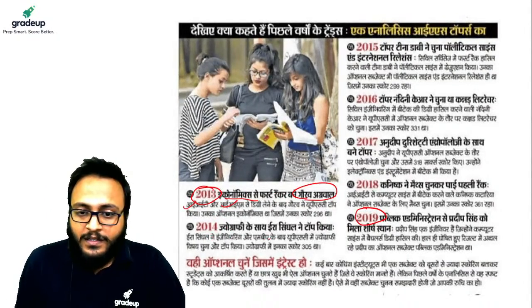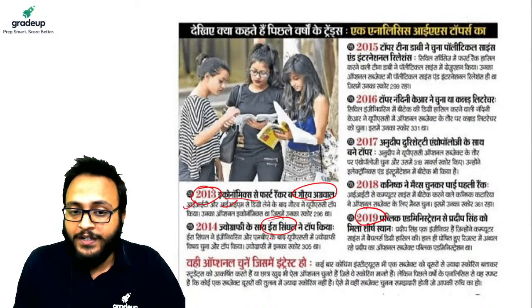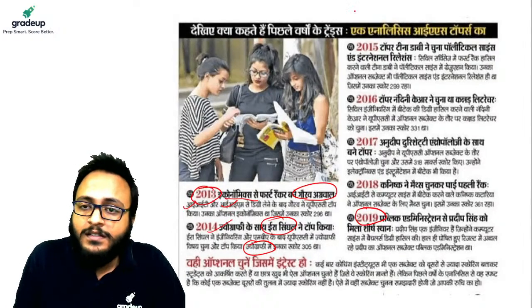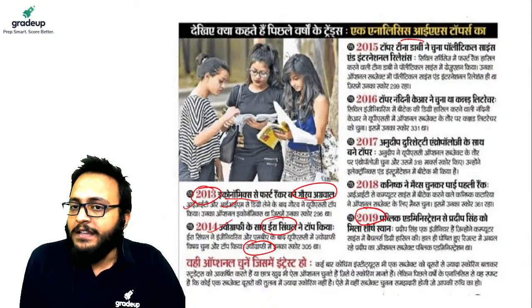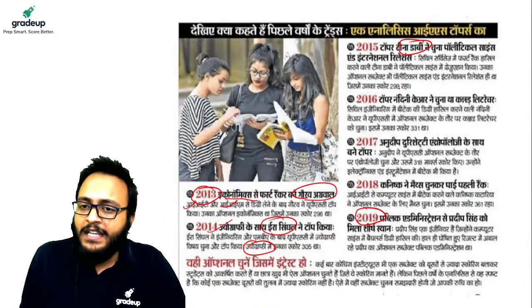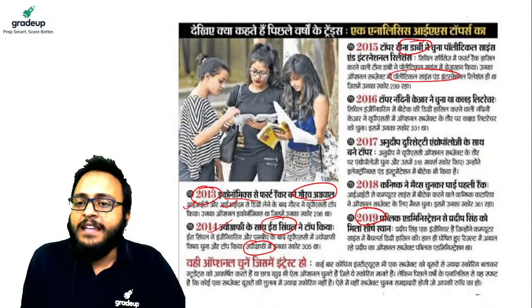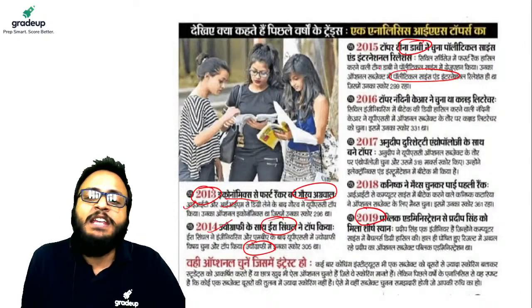Then guys, engineering and MBA, right? Ira Singhal, who was an engineer and MBA holder, chose geography and became topper. Then guys, Tina Dabi, she had the same subject in her graduation, and she chose the same subject as an optional and she became the topper.